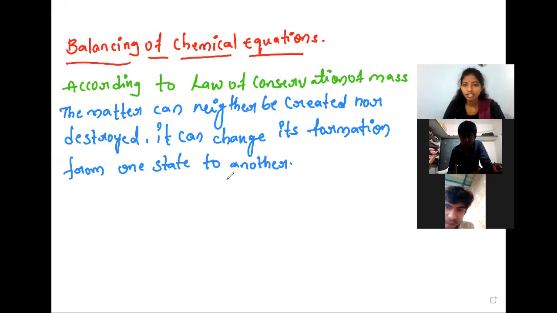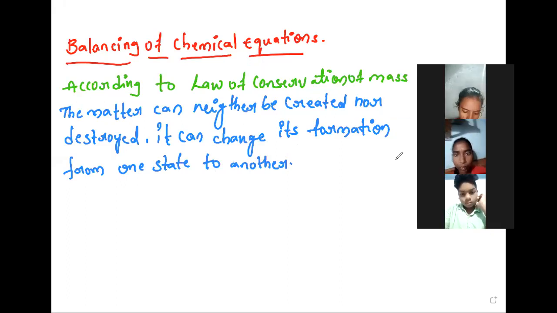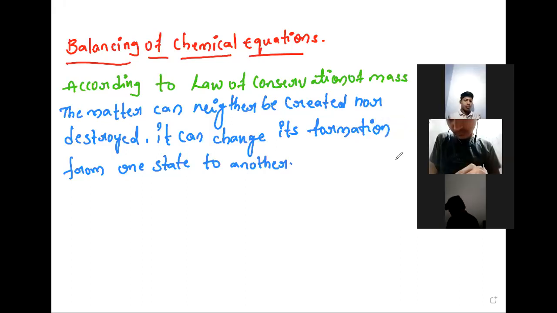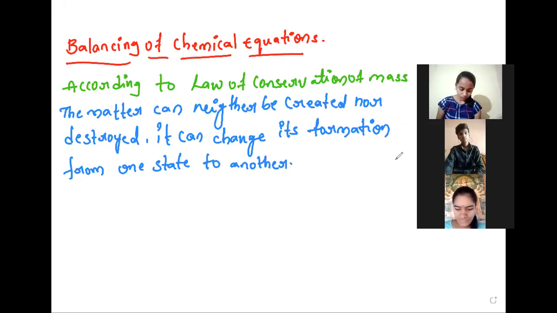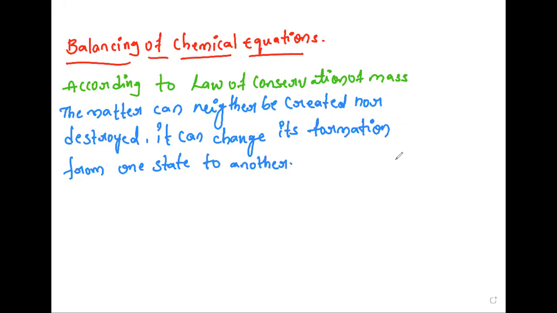The matter can neither be created nor destroyed. It can change its formation from one state to another state. So according to this law of conservation of mass, we need to balance the chemical equations to equal the number of atoms on the reactant side as well as on the product side. Do you understand this one? Any doubts in this? You can ask.